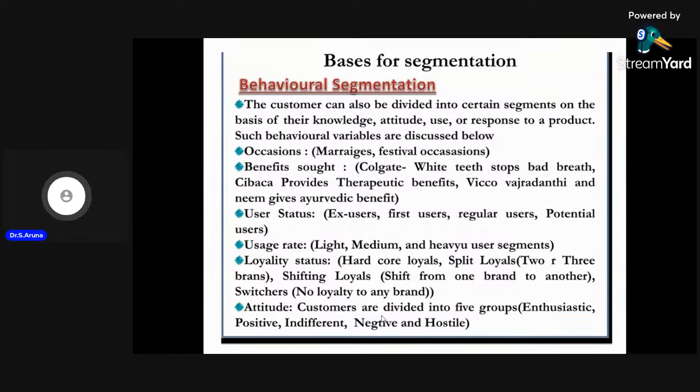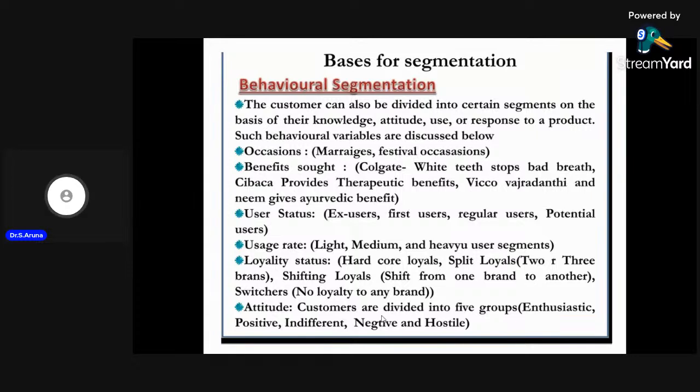To satisfy this, many brands are available in the market. According to our need, only one particular brand will be our preference to buy. So while choosing to purchase toothpaste, people look at their need and their requirement. According to the need and requirement only, they give preference to buy the product, whatever the category may be.